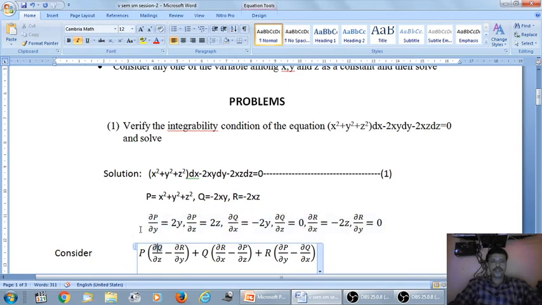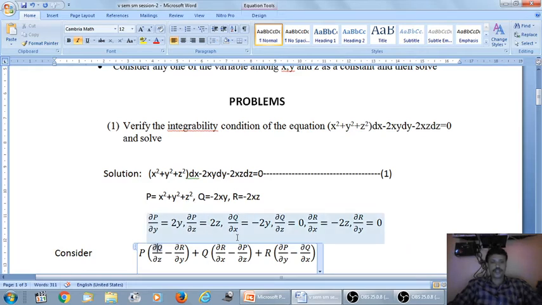Now find these values. Del p by del y is the partial differentiation of p with respect to y, that means we have to differentiate p with respect to y, keeping x and z constants. Here x and z are constants, so the x square and z square terms vanish after differentiation. The derivative of y square is 2y. Similarly, del p by del z is, with respect to z, x and y are constants. These two become 0. The derivative of z square is 2z.